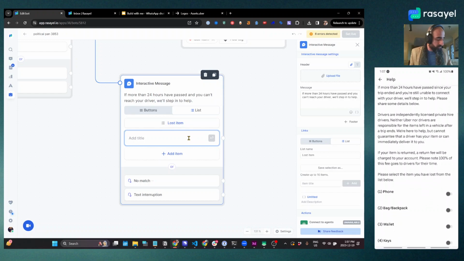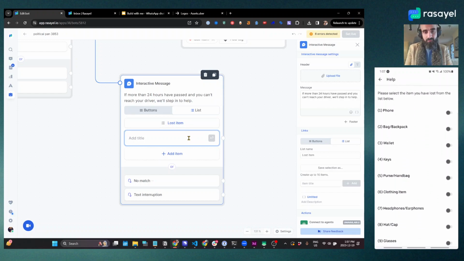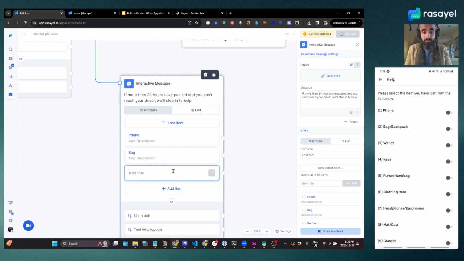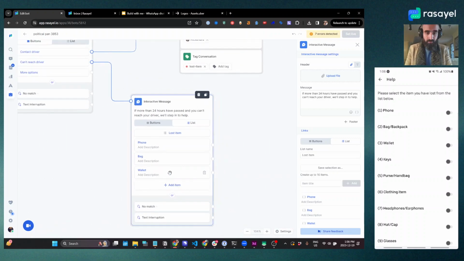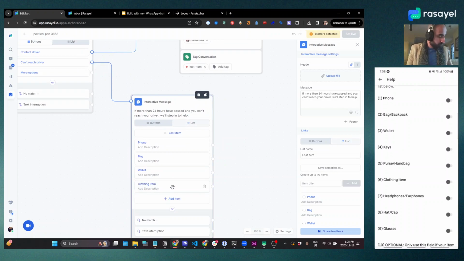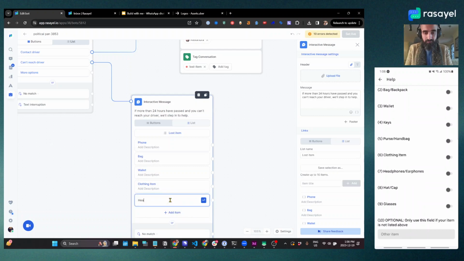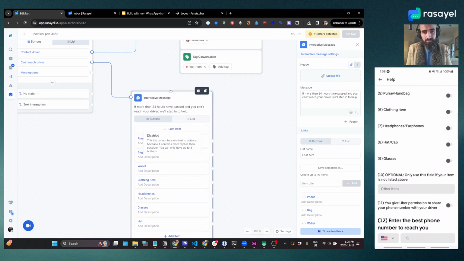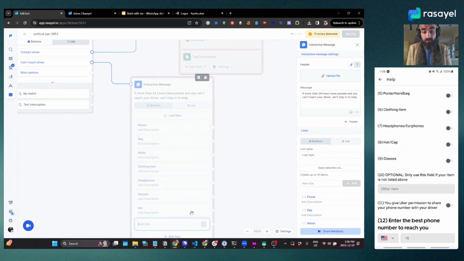Okay, we've got phone, bag, backpack. We'll do that, super easy. Phone, bag, wallet, clothing, headphones, glasses, hat. Okay. And there's also an option for other.